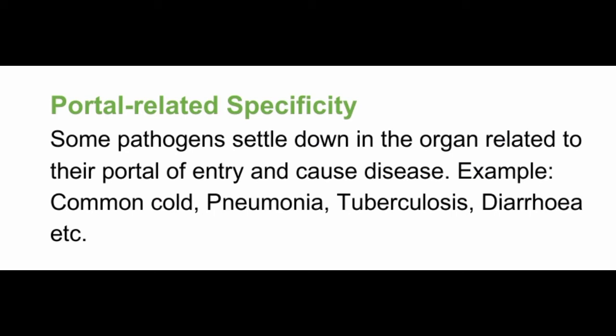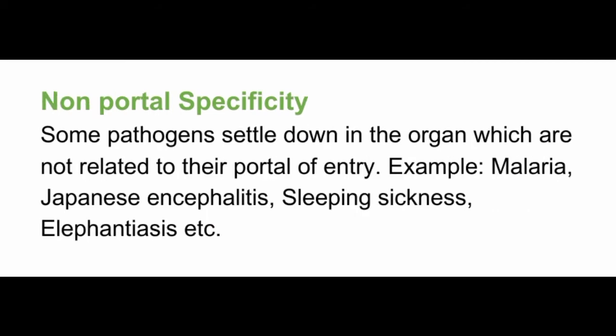Now come to the next, that is non-portal specificity. In this type of specificity, pathogens settle down and infect an organ which is not related to their portal of entry. For example, we are taking the malarial parasite, that is Plasmodium.